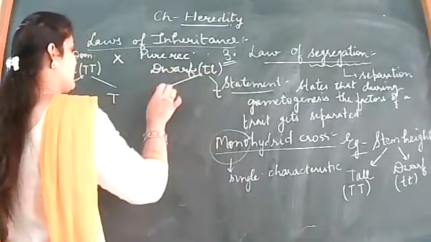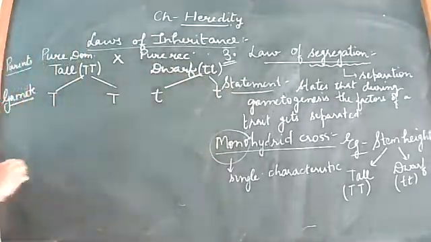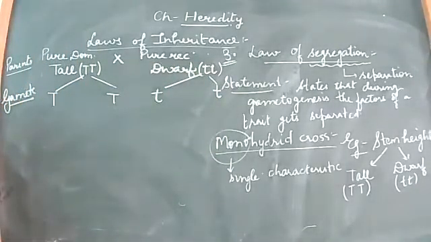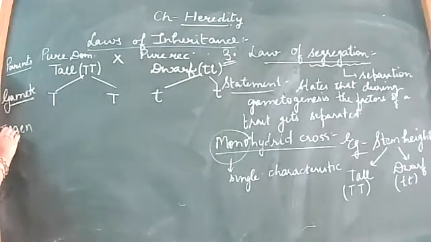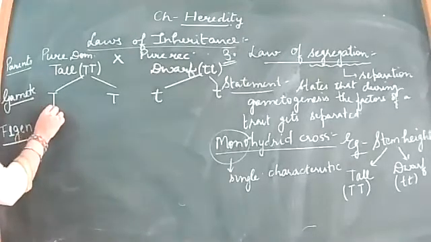This is small t, and capital T, capital T. Right? Now, when the gametes undergo the fusion, the first formed generation is the F1 generation. The first formed generation, or the F1 generation, will be obtained after the fusion or fertilization of the gametes. Now, what are the probabilities of the F1 generation's characteristics? What are the probabilities or the possibilities?